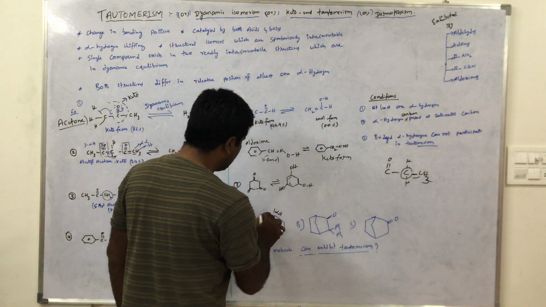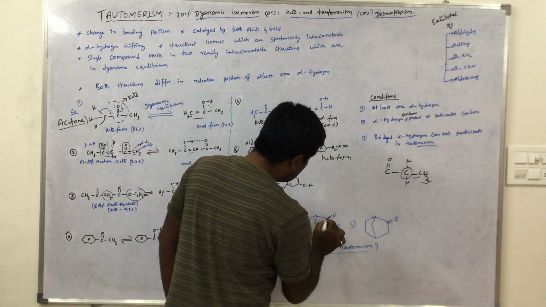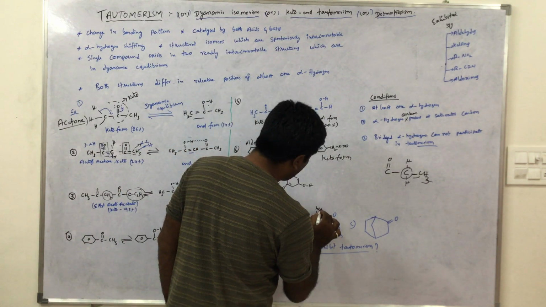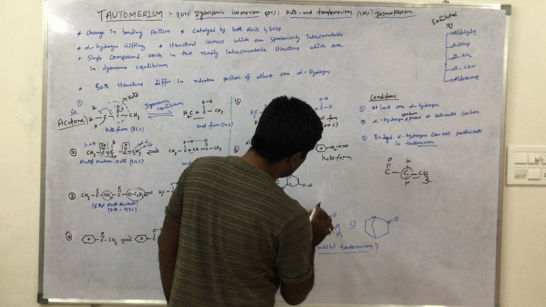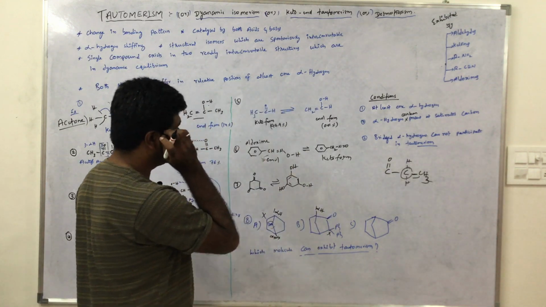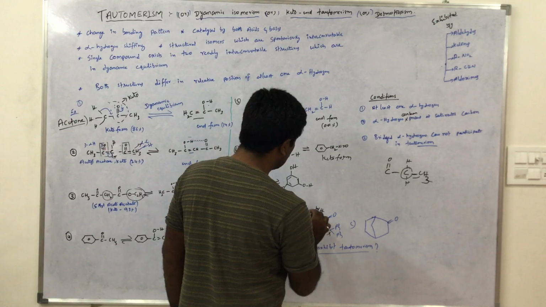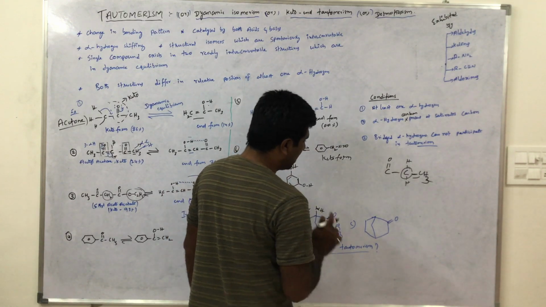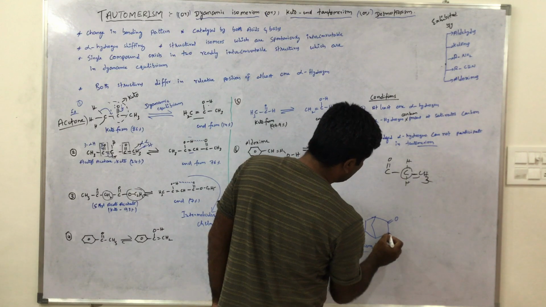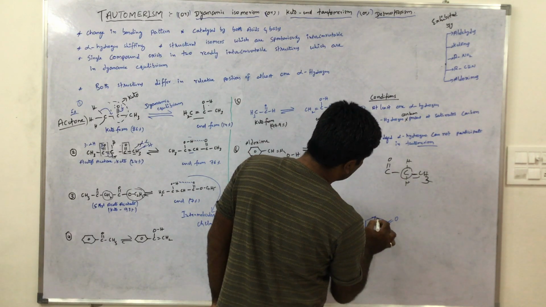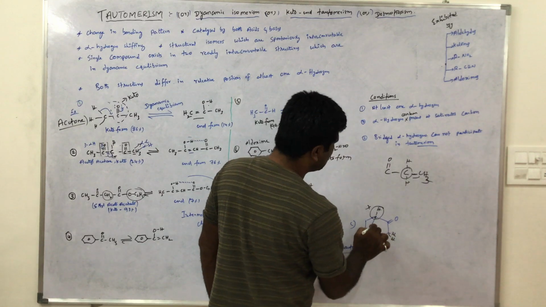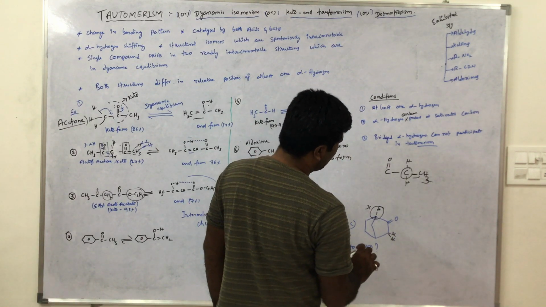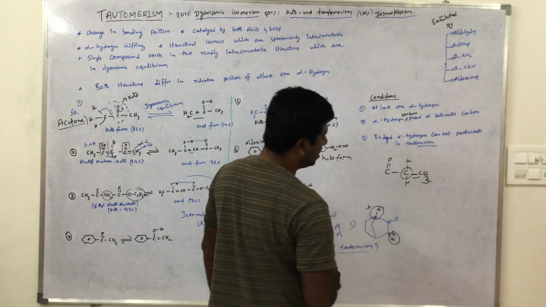So this product is eliminated. Here also this is keto group, here one alpha hydrogen, 1 2 3 4. Okay, here no alpha hydrogens. This also belongs to bridged hydrogens. This also is a bridged hydrogen. This cannot participate in tautomerism. Here C double bond O, here 2 alpha hydrogens. This is carbon 1 2 3, 1 hydrogen is present. This hydrogen cannot participate in tautomerism. Why? Because this is a bridged hydrogen, alpha hydrogen. These 2 hydrogens participate in tautomerism.